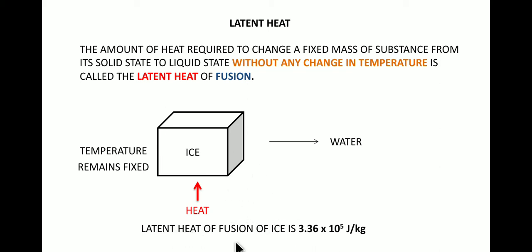So this much amount of heat it will take in in order to melt from ice to water, and again while solidifying from water to ice, it will give out this amount of heat energy. So this is a both-ways kind of thing. The heat will be given out as well as taken in. When it is melting, it will take in the heat energy, and when it becomes solid from water to ice, at that time it will give out the heat.